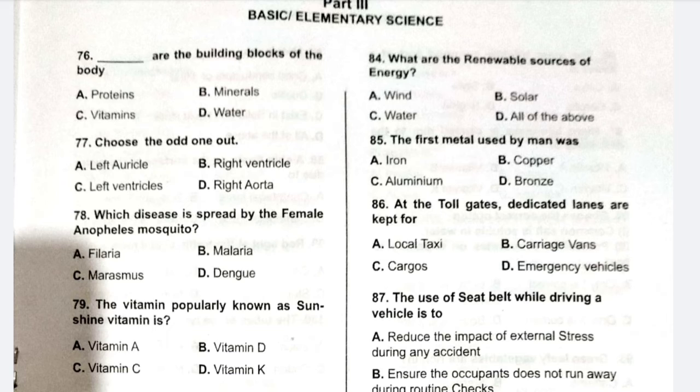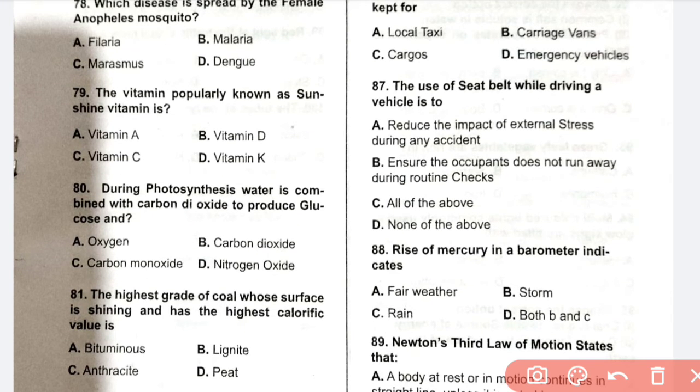The use of seat belt while driving is, for this one, to ensure the occupant does not run away. No, it is not to reduce stress, as that is external stress. It is loss of a loved one and something, so this is not for that. So the use of seat belt while driving is D, none of the above.